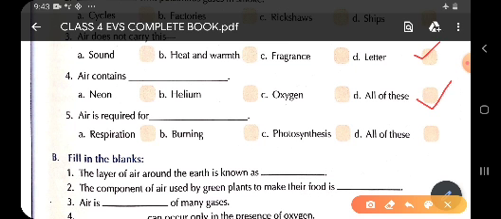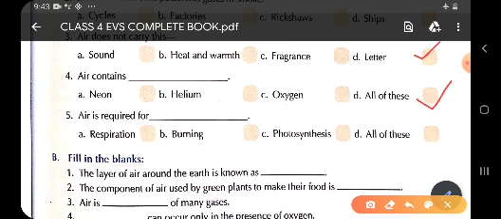Now second option, air is required for burning. Second option is also right. As we know, air is very important for burning. Without air we cannot burn a fire. So children, second option is also right, and option C is photosynthesis. Children, as we know, photosynthesis is the process by which plants prepare their own food in presence of carbon dioxide, water and minerals, chlorophyll, sunlight. So children, in this process also carbon dioxide is from the air. That means air is required for photosynthesis also.